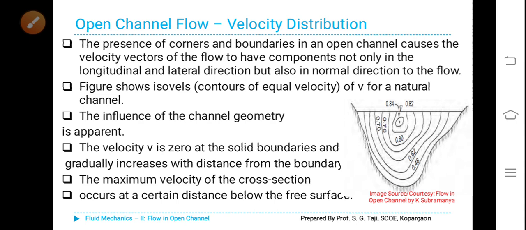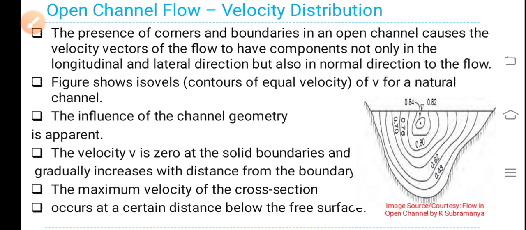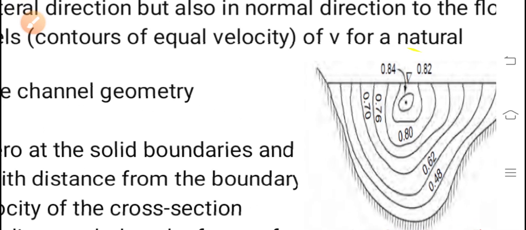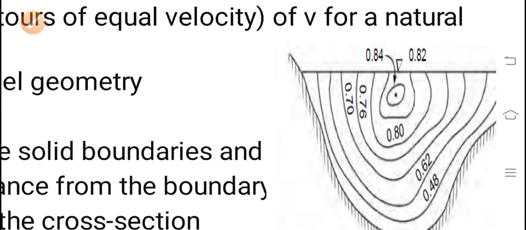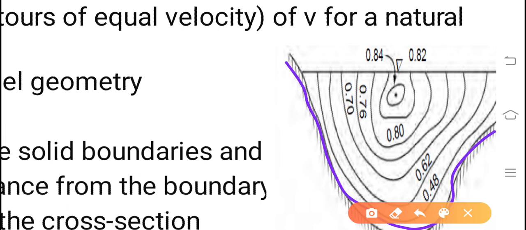Velocity distribution. The presence of corners and boundaries in an open channel causes the velocity vectors of the flow to have components not only in the longitudinal and lateral direction but also in normal direction to the flow. You can see in this figure, this is the boundary of the channel flow. These are the various velocity distributions.